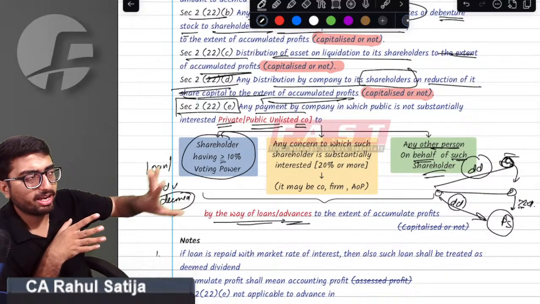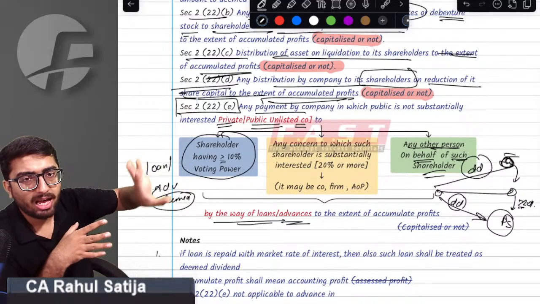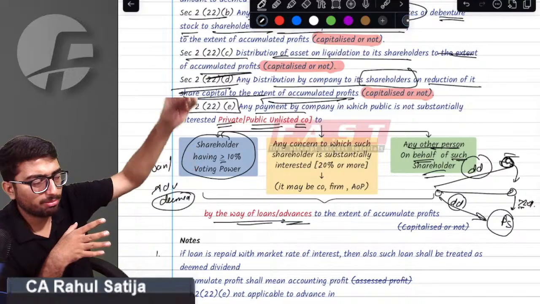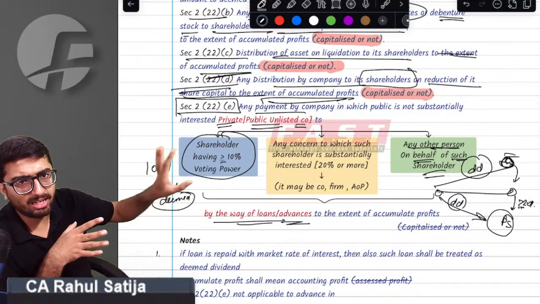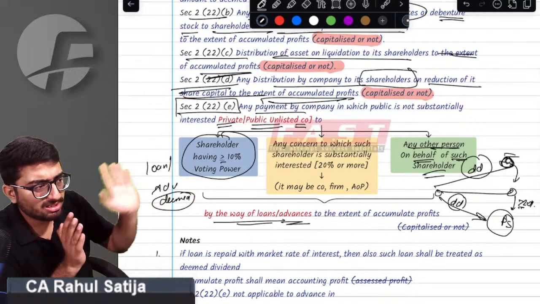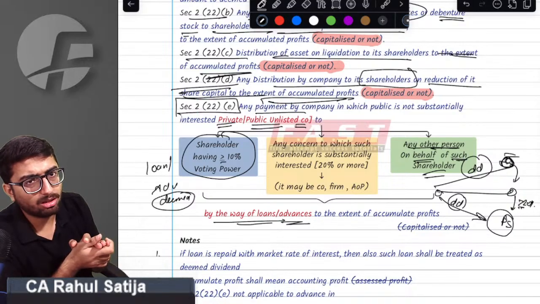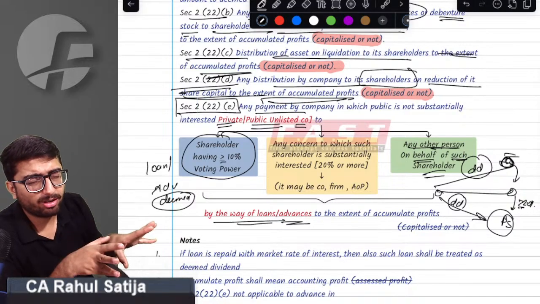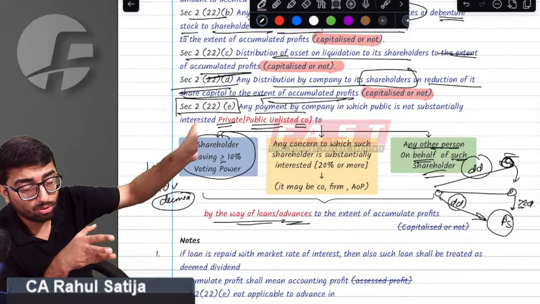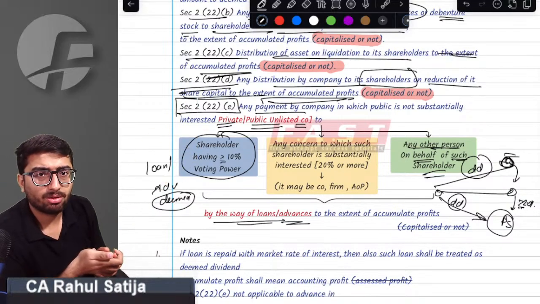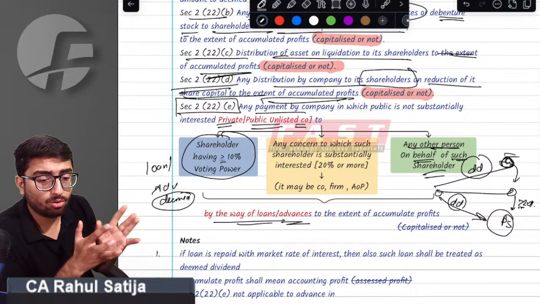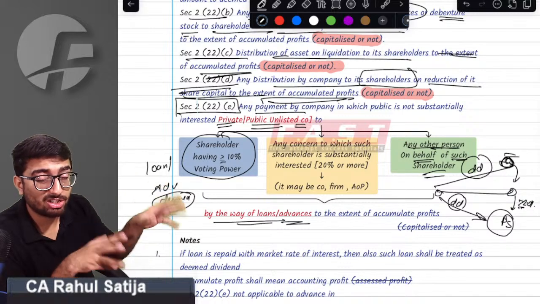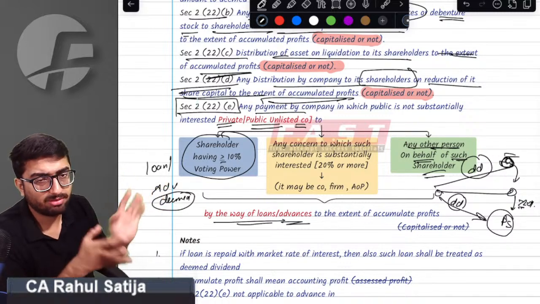If you pay any sum via loan or advance to a shareholder having more than 10% interest, or to some person on his behalf, or to any entity in which he has substantial interest, any such payment will become deemed dividend. So irrespective of the fact that you have given such a loan at the market rate of interest, it shall still be considered as deemed dividend.